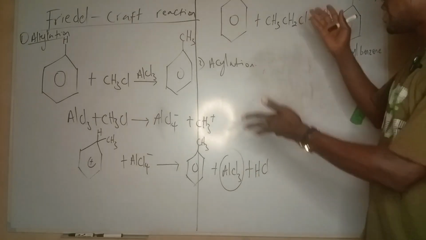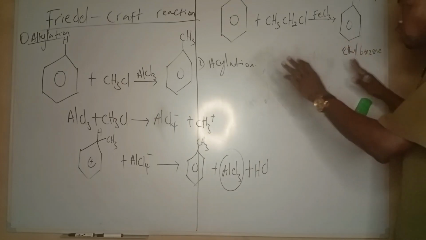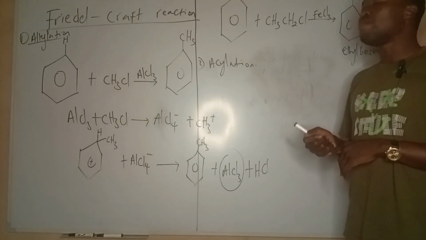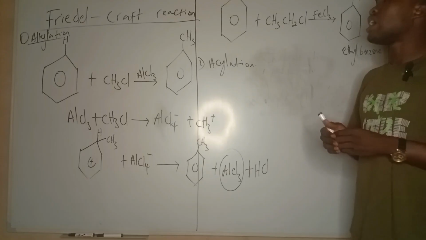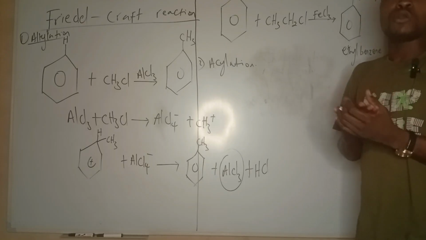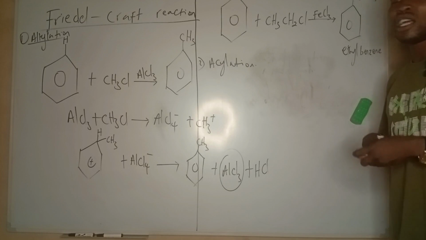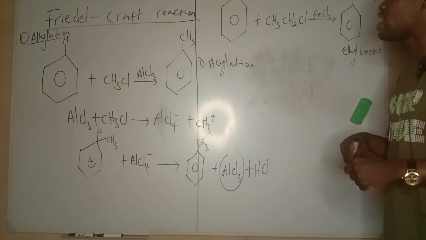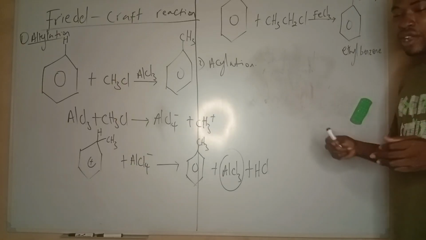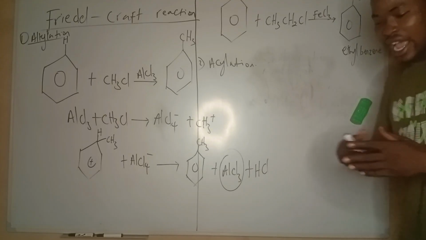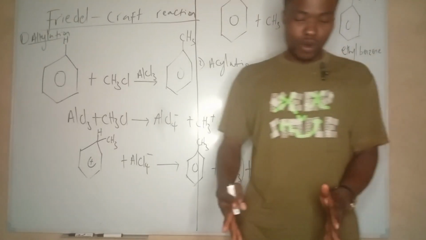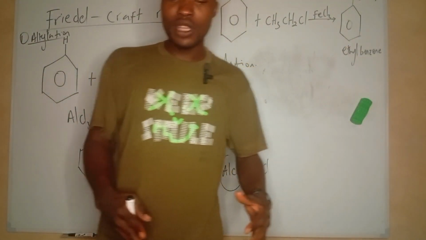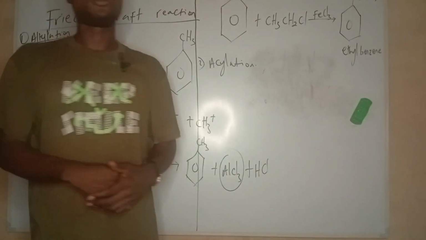I've already explained alkylation, so I'm going to show you acylation also. This is a special type of reaction in which benzene undergoes substitution: somehow the bulk of the compound gets into the benzene and substitutes hydrogen. It's a special reaction for alkylation and acylation, and it's a coupling reaction to couple two organic compounds. So I have an organic compound like alkyl chloride or alkyl halide reacting with benzene, and when you couple those two compounds, I'm going to get alkyl benzene. So it's a coupling reaction.